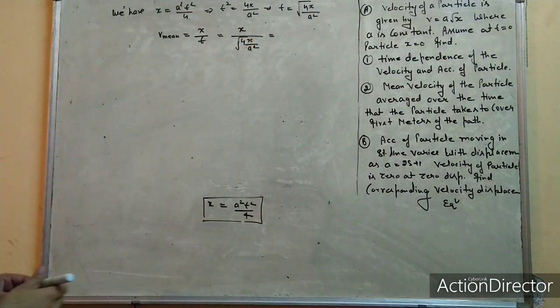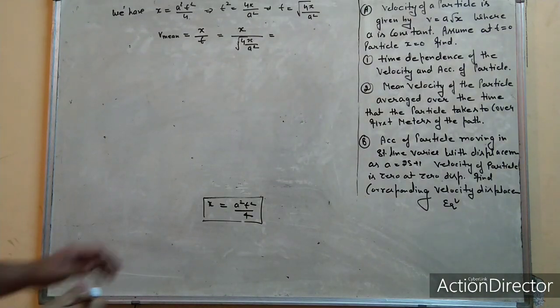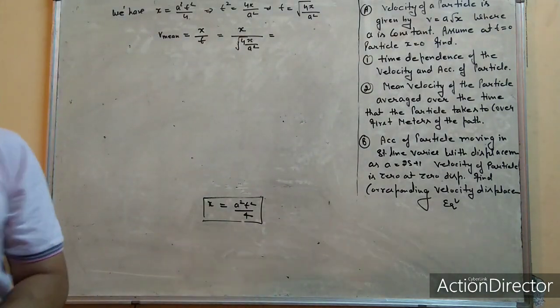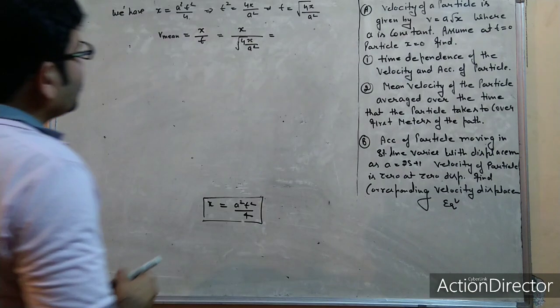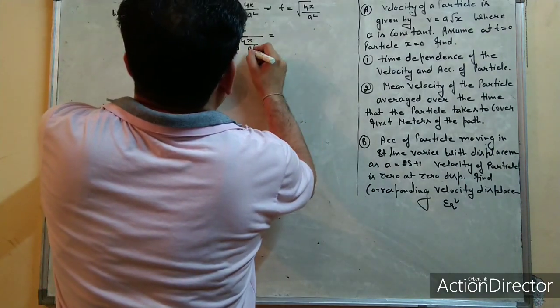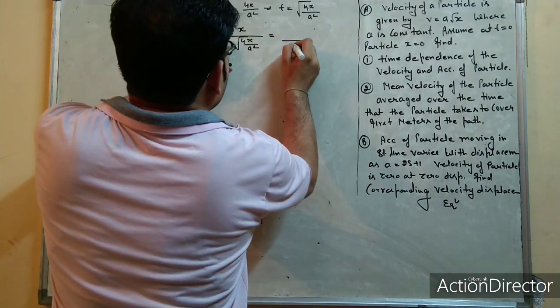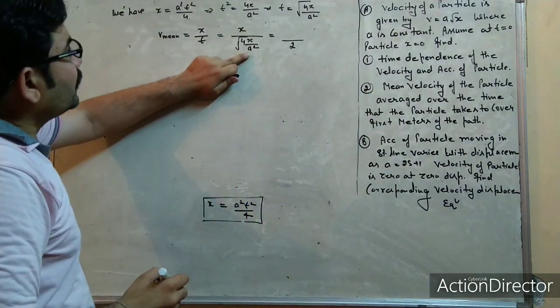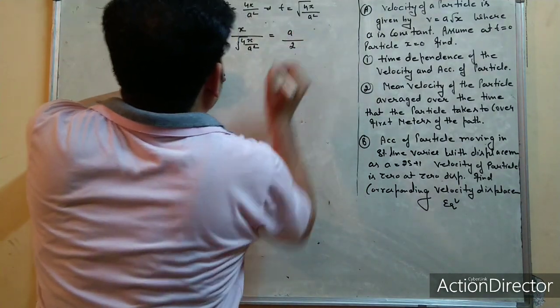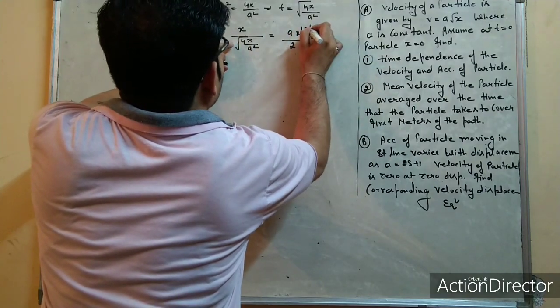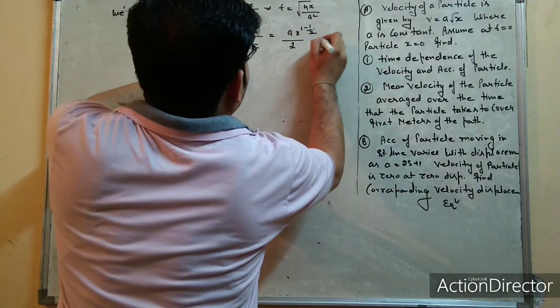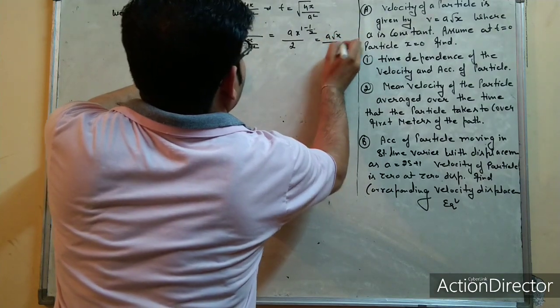Now what is the formula here? Let's check it. After solving, that value will come out as 2 and square root of a, and that is root x, because x to the power 1 and x to the power minus half, so it will be a root x. This is the answer.